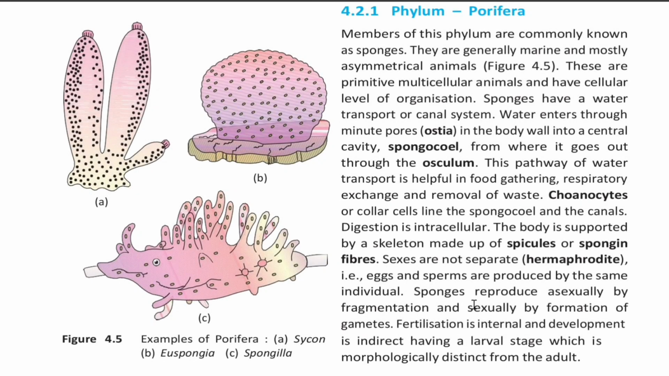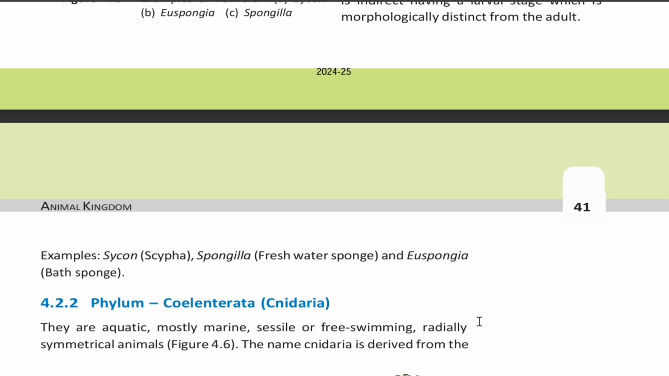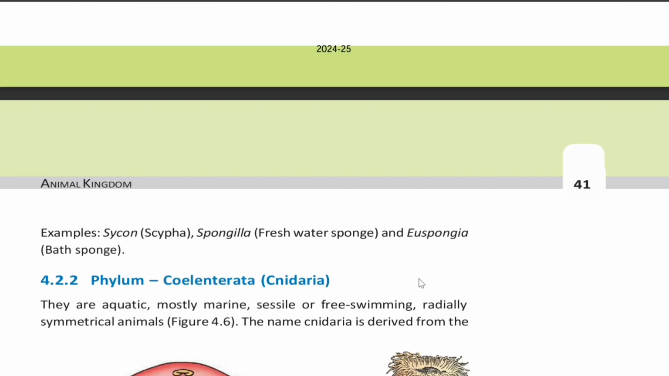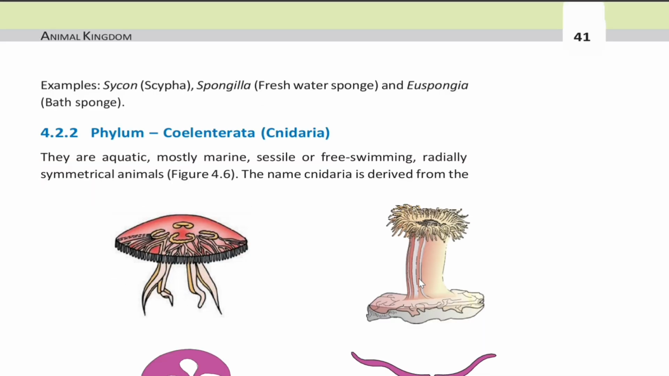Figure 4.5. Examples of Porifera, that is Sycon, Euspongia, Spongilla. Examples: Sycon, that is Scypha; Spongilla, that is freshwater sponge; and Euspongia, that is bath sponge. 4.2.2 Phylum Coelenterata, that is Cnidaria.